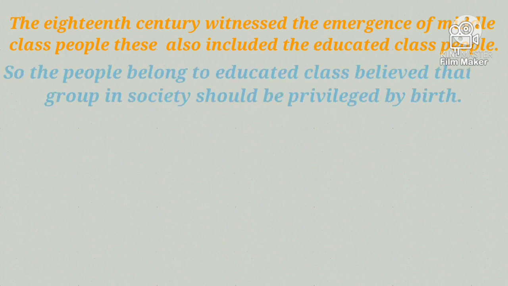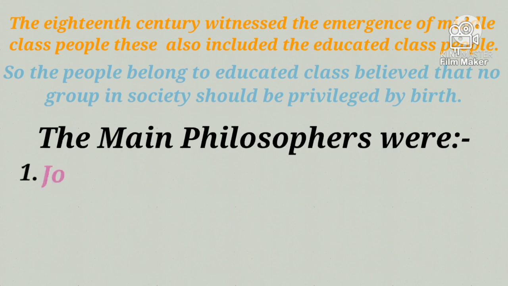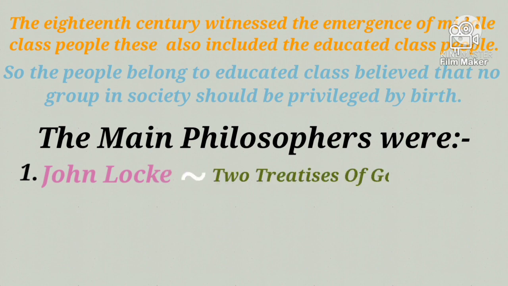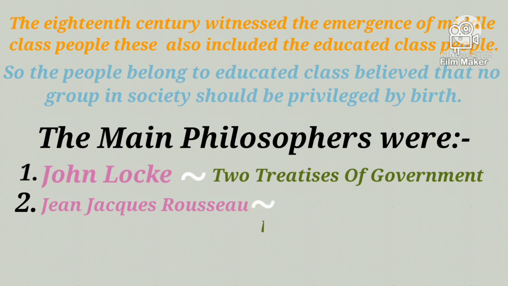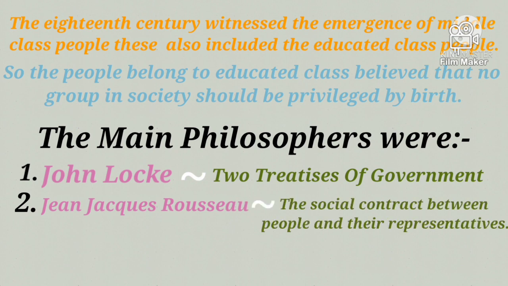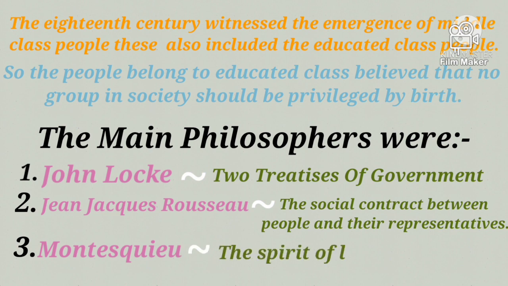The 18th century witnessed the emergence of middle class people. These also included the educated class people. The people belonging to the educated class believed that no group in society should be privileged by birth. The main philosophers were John Locke with his Two Treatises of Government, which opposed the doctrine of divine and absolute right of the monarch. Another one is Jean-Jacques Rousseau with his social contract between the people and their representatives.